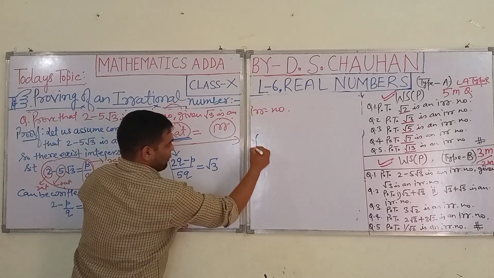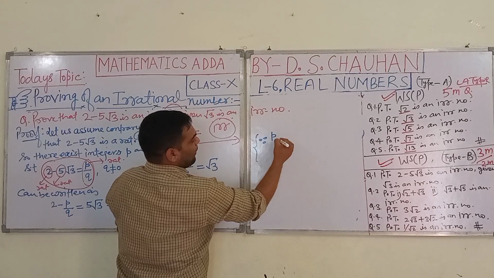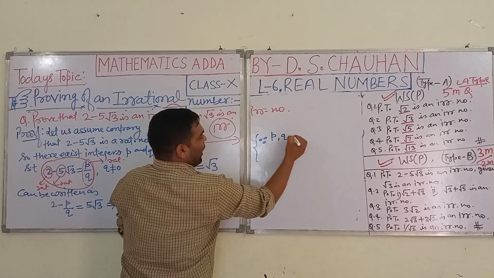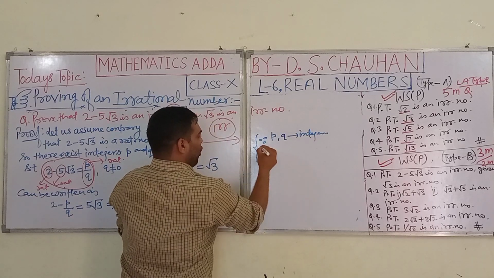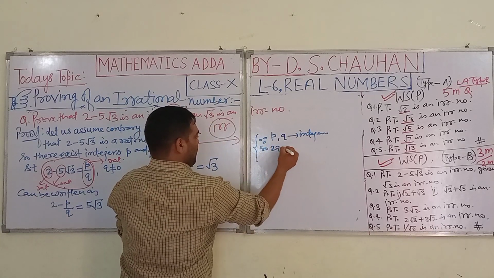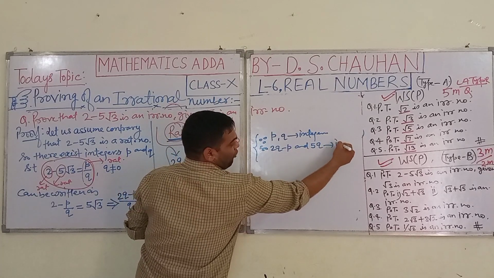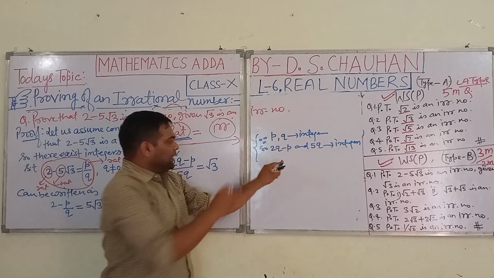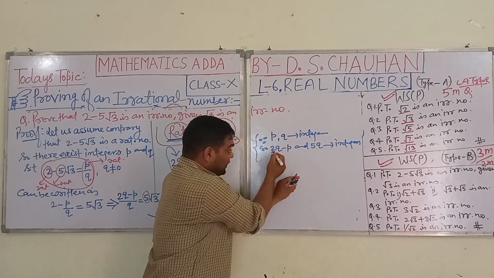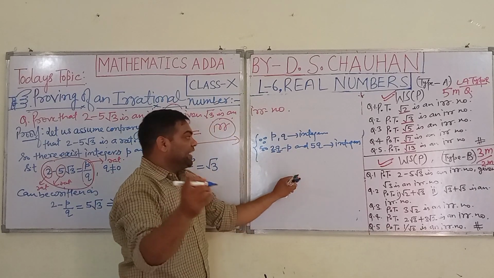Since p, q are integers, 2q minus p and 5q will also be integers, because we know that the product of integer and integer is an integer, and integer minus integer is an integer.